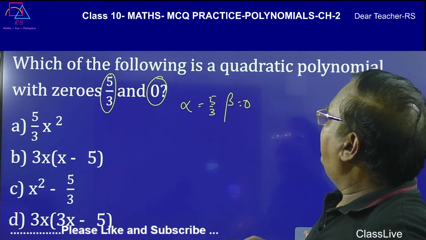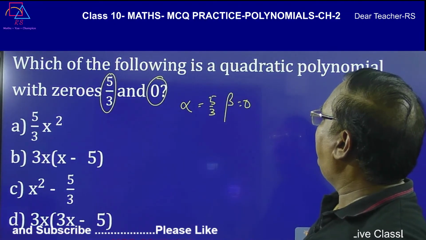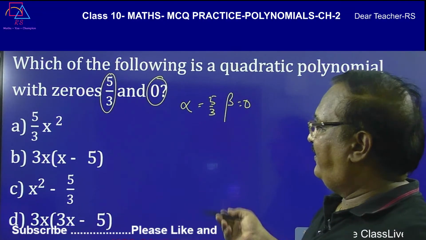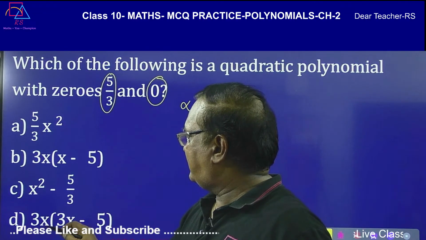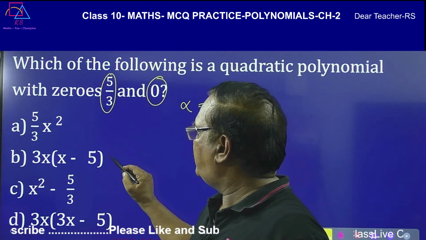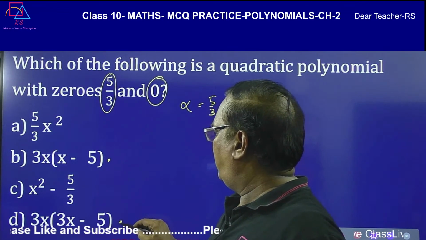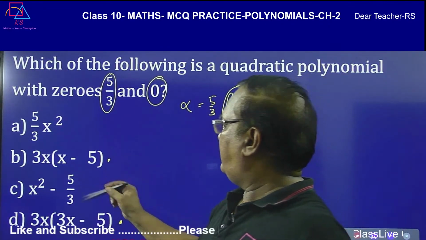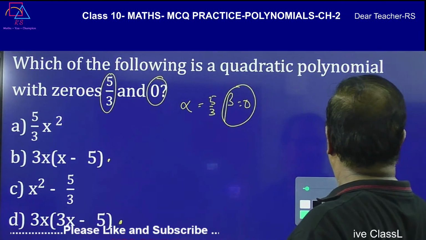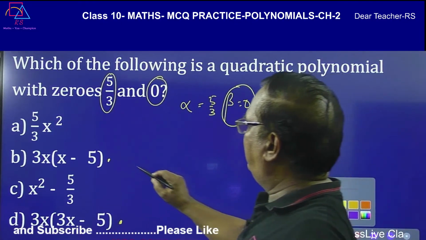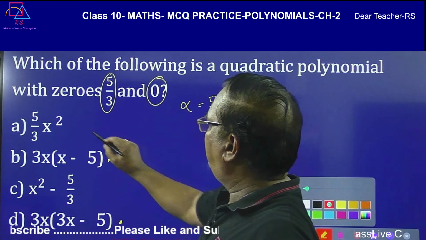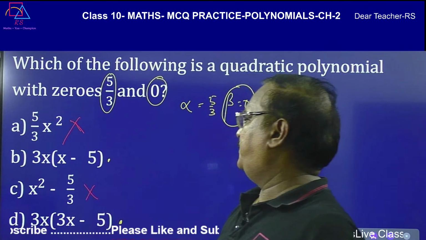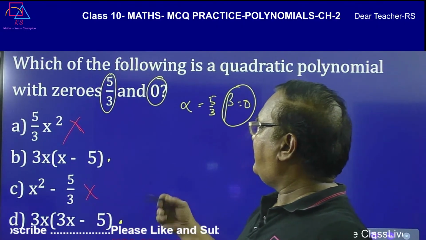So then you have to identify, okay, as beta is equal to 0, definitely either x, these two can be answers, because only one zero is there. So among these two options I'll just tick. So possible. So eliminate this one and eliminate this one. Now 2 are left, and you have to find out from these.